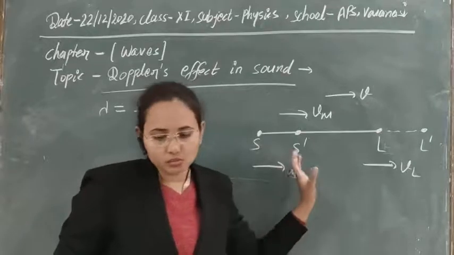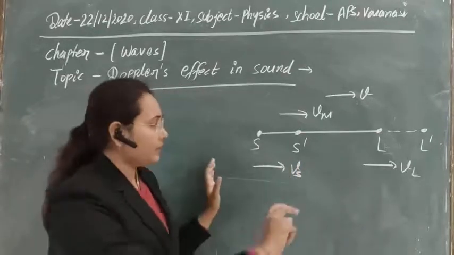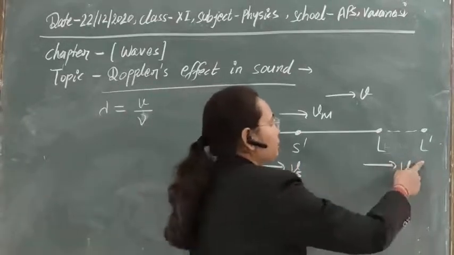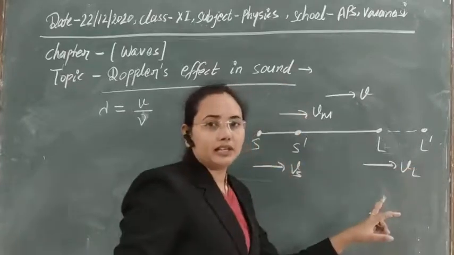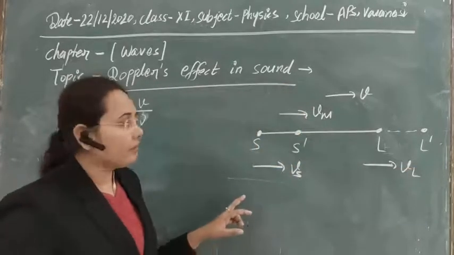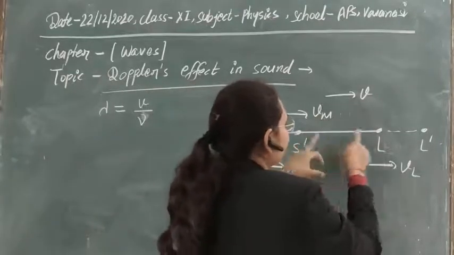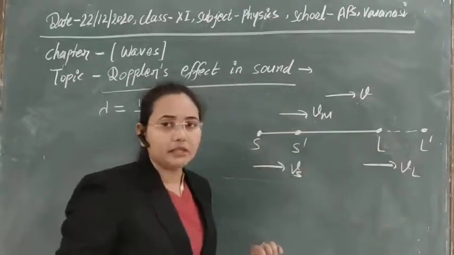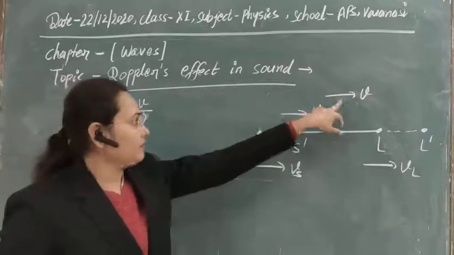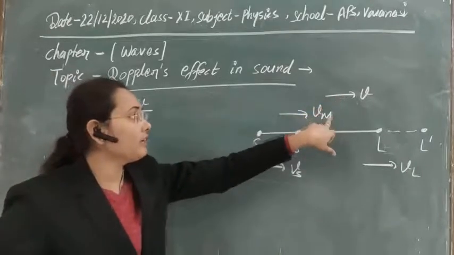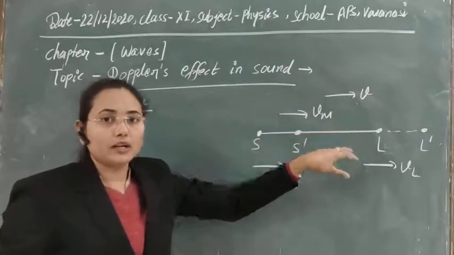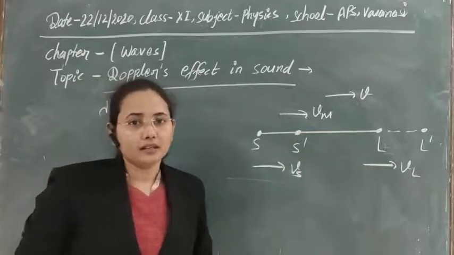In the same way, when the source is moving, due to the movement of the source and the movement of the listener, both are moving actually here, so there will be a velocity due to this, and this velocity is travelling in the medium. So the sound will travel with the velocity V plus Vm, due to the relative motion between source and listener.